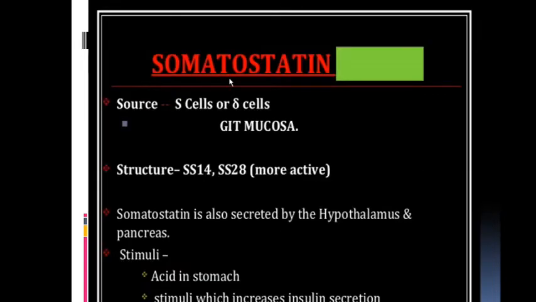Somatostatin, from S cells or the delta cells of the GIT mucosa. Structure SS14, SS28; SS28 is more active. Somatostatin is also secreted by the hypothalamus and pancreas. It inhibits acid in the stomach because it decreases the acidity, which increases the insulin secretion.